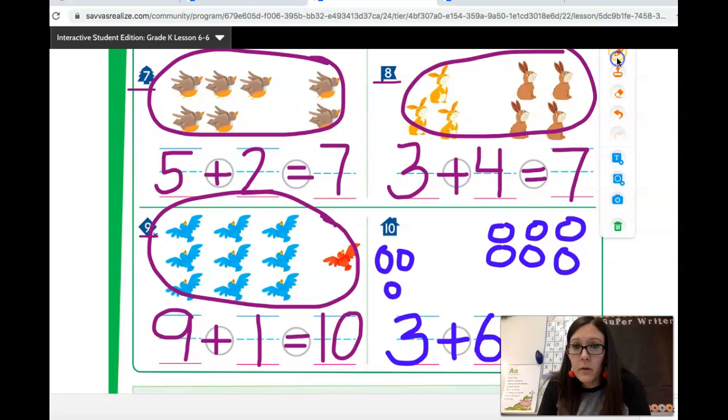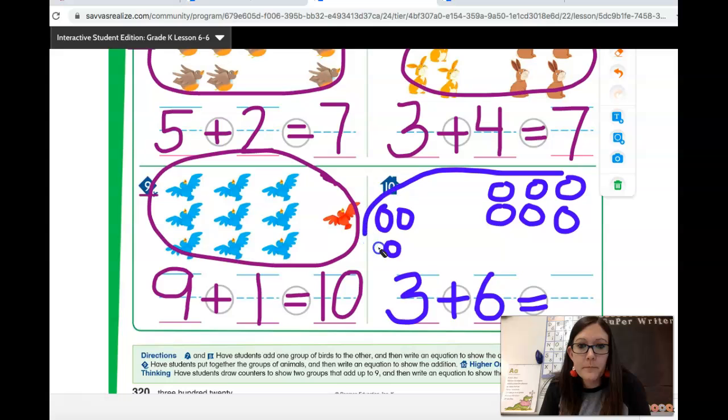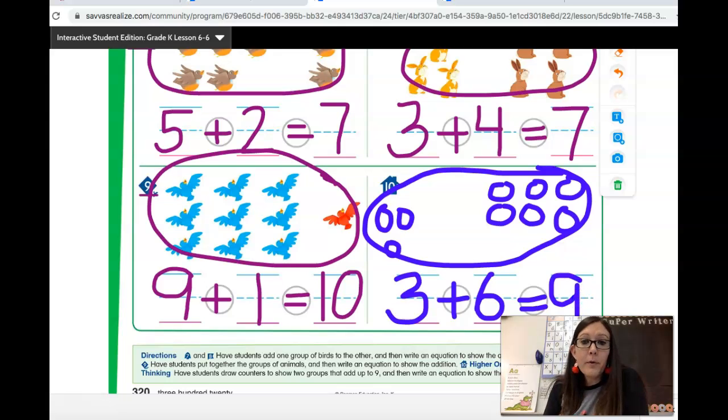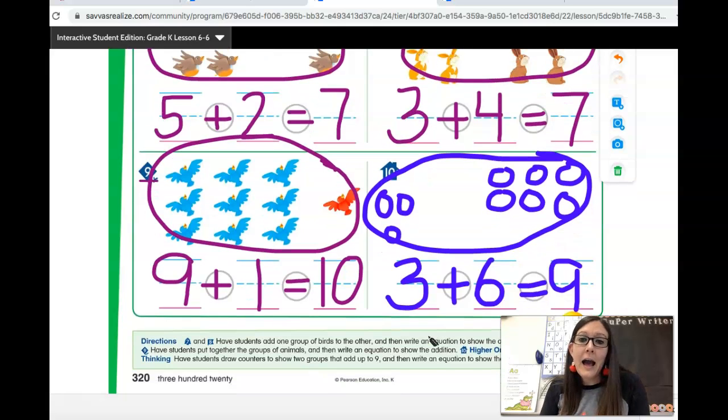Let's draw a circle around both of these groups to show that we are joining the 2 groups. And let's find out how many there are in all. 1, 2, 3, 4, 5, 6, 7, 8, 9. 9 in all. Now remember, your parts might be different, and that's okay. There are lots of ways to make 9. I did 9 with 3 and 6, and my equation matches my picture. 3 plus 6 equals 9.